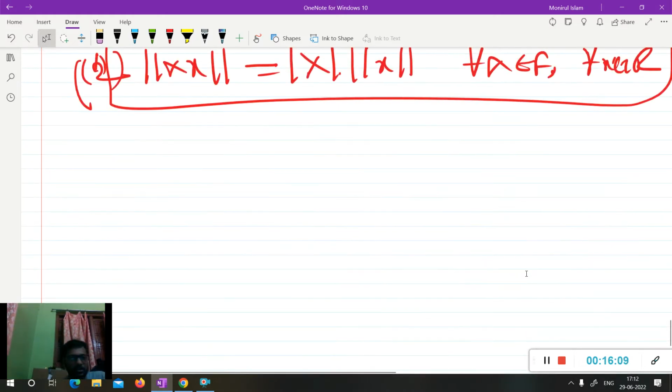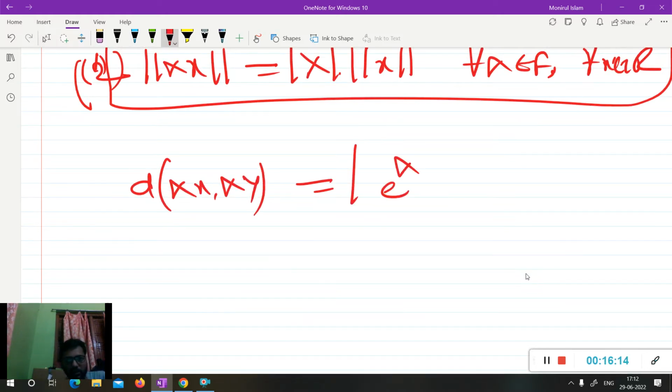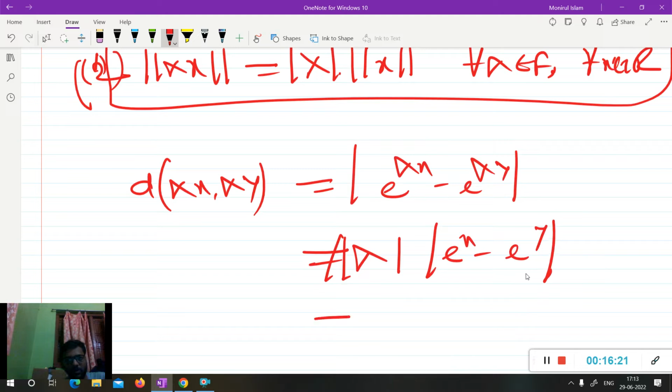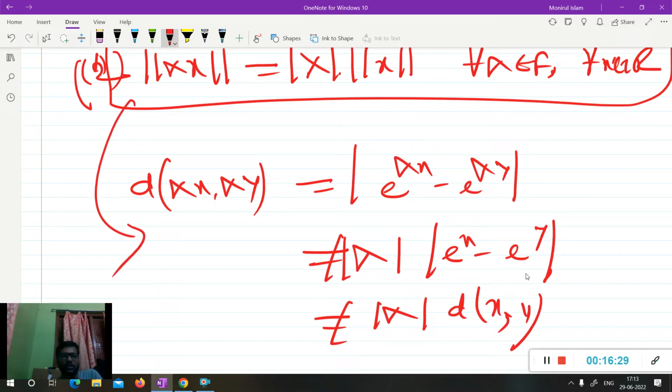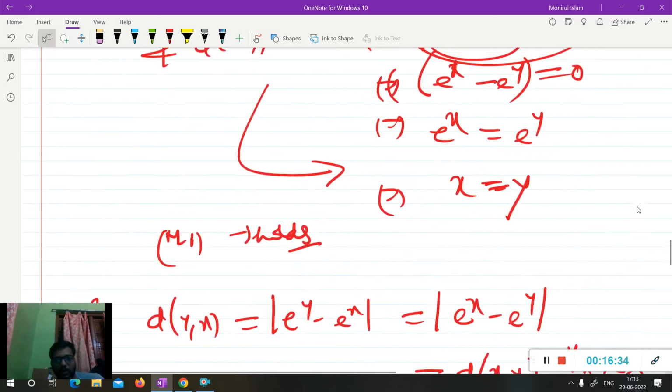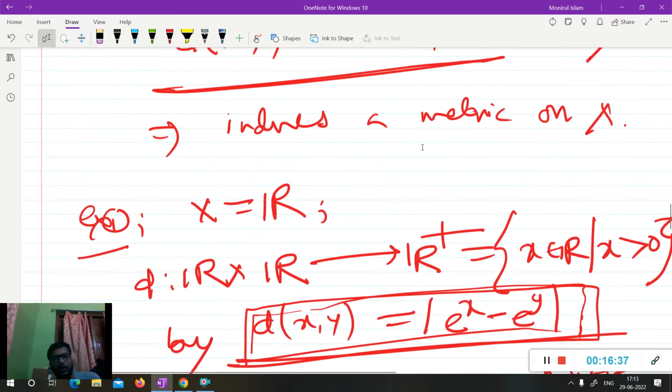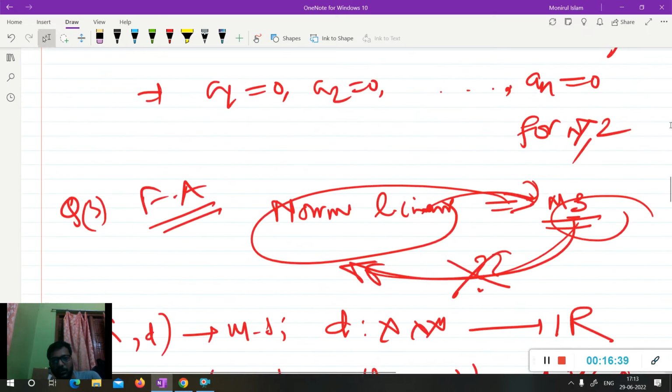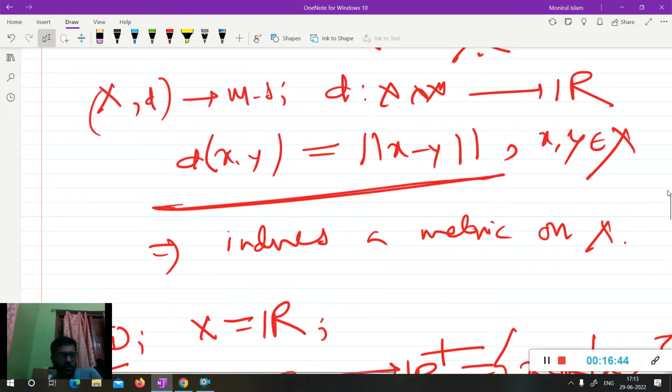How can you check it? If you compute d(lambda x, lambda y), this gives the mod of e to the power lambda x minus e to the power lambda y, which is never equal to mod lambda into the mod of e to the power x minus e to the power y. So it is not equal to mod lambda d(x,y). So this property is not followed by this metric, so this is not a normed linear space. This is an example of a metric space but not a normed linear space. Every normed linear space is a metric space, but the reverse is not true. This is a metric space which does not induce a norm.